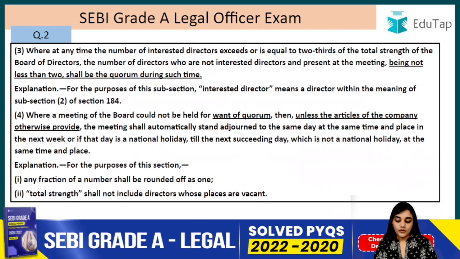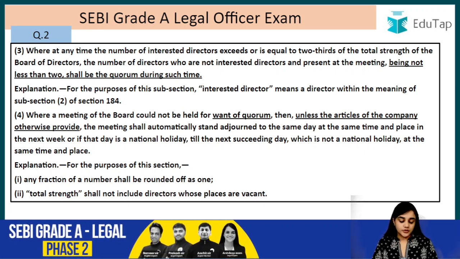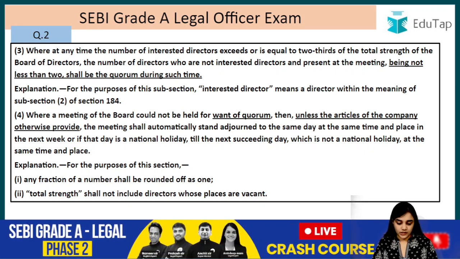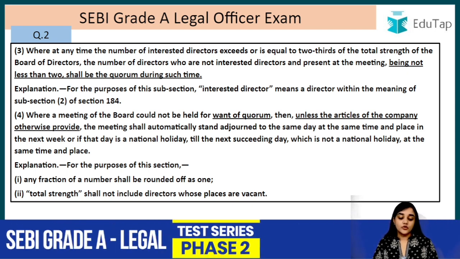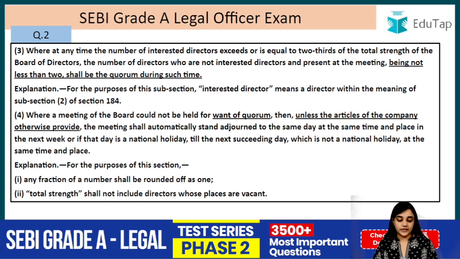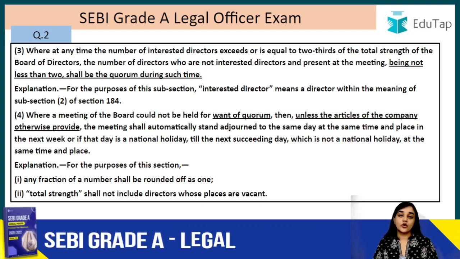Where at any time the number of the interested directors exceeds or is equal to 2/3 of the total strength of the board of directors, the number of the directors who are not interested directors and present at the meeting, being not less than 2, shall be the quorum during such time. So if the number of interested directors is equal to or more than 2/3 of the strength of the board, then all the other directors who are not interested will be taken as quorum, provided that it cannot be less than 2, right?